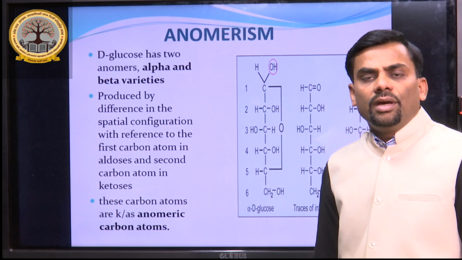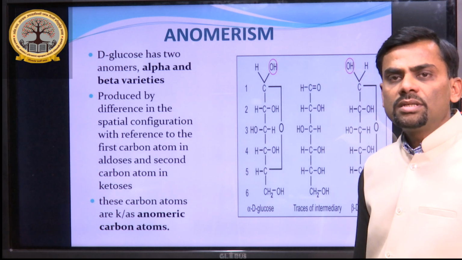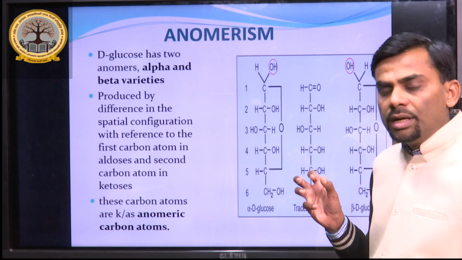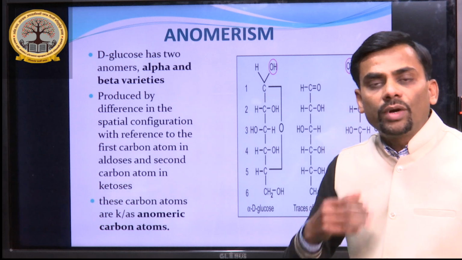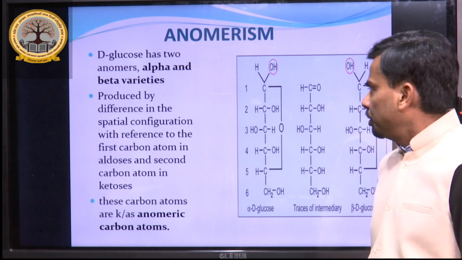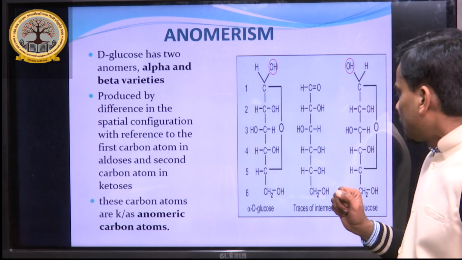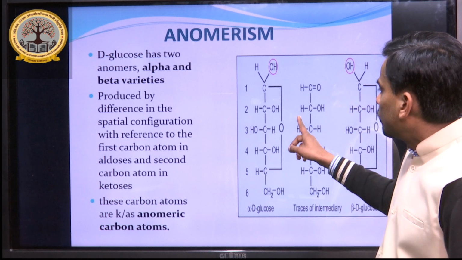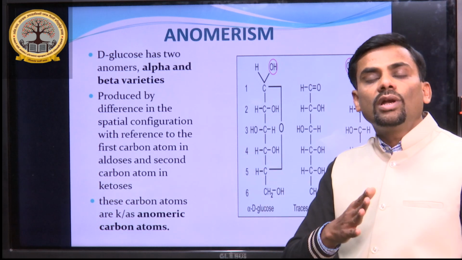Anomers are another physical property of monosaccharides. I have told you from the start of the lecture that they are denoted by alpha and beta forms. What is the definition? It is produced by a difference in spatial configuration with reference to the first carbon atom in aldoses and the second carbon atom in ketoses. There are two anomers of glucose, the alpha and beta varieties. From the structure, the difference between alpha and beta is only around the first carbon atom. Since we are talking about aldoses, the difference is only on the first carbon.